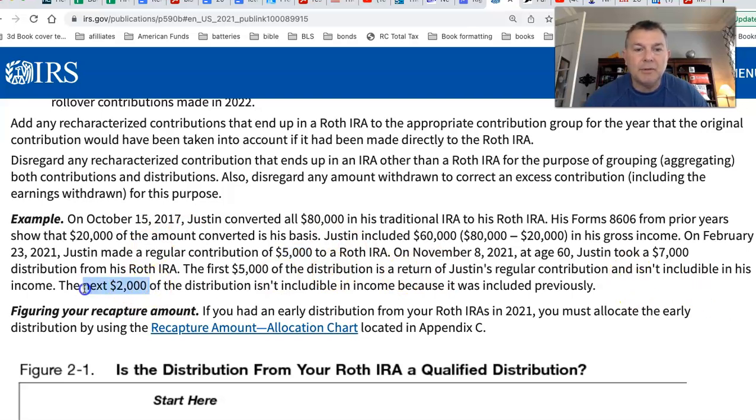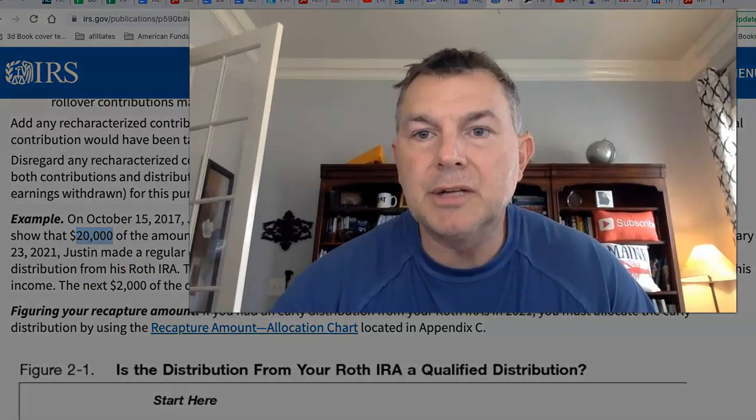The next $2,000 of the distribution isn't includable because it was included previously. Basically they're saying the next $2,000 came from his initial non-taxable basis contributions, essentially.